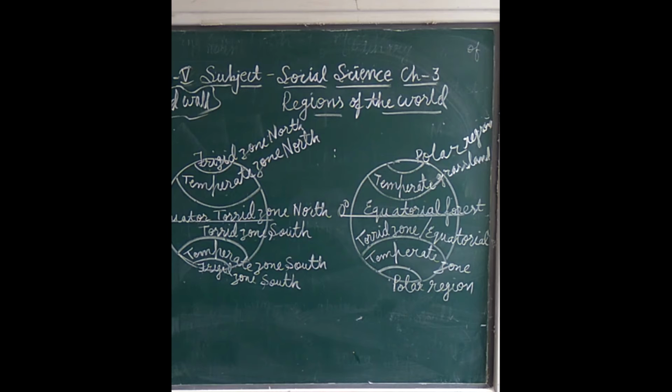Now students, name a desert in India and the state it belongs to. The Thar desert in Rajasthan. Then equatorial forest or tropical forest. They lie around the equator. The equator is always drawn at 0 degrees in the middle of the globe.